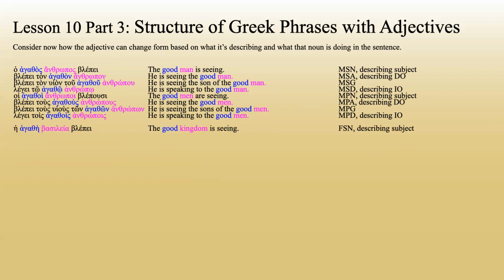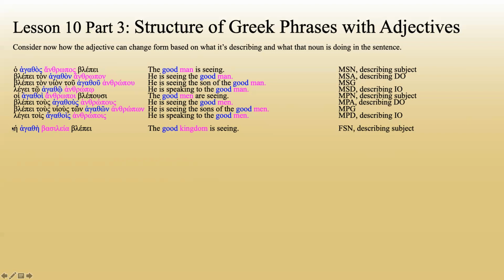He agathe basileia blepei. The good kingdom is seeing. Because kingdom is feminine, we've now changed agathos into agathe, a feminine form. Feminine singular nominative, feminine singular nominative. It has to agree with the word it's describing. Now, this is important to notice. The ending might be different. This has an A ending. This has an A ending. That doesn't matter. What matters is this word is feminine singular nominative and this word is feminine singular nominative.